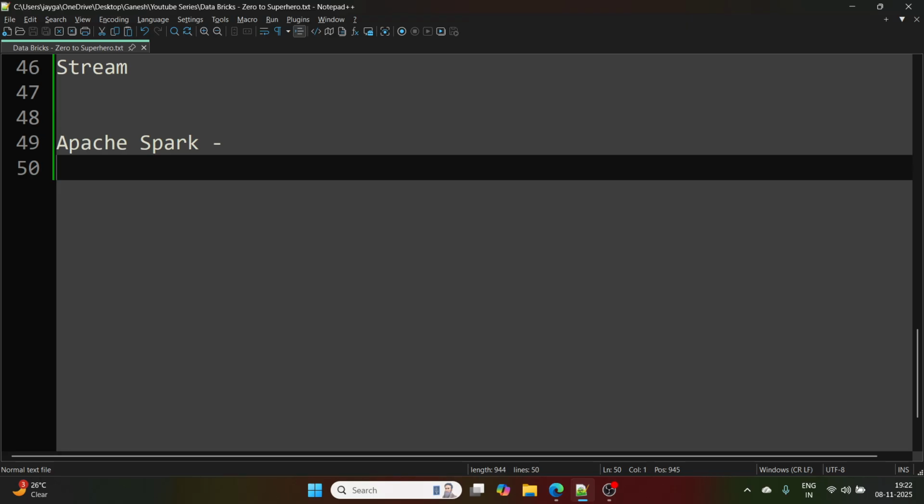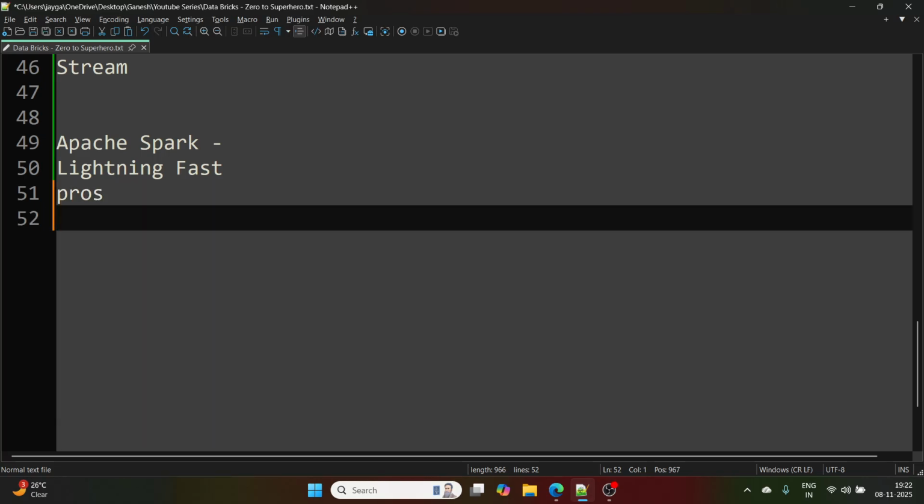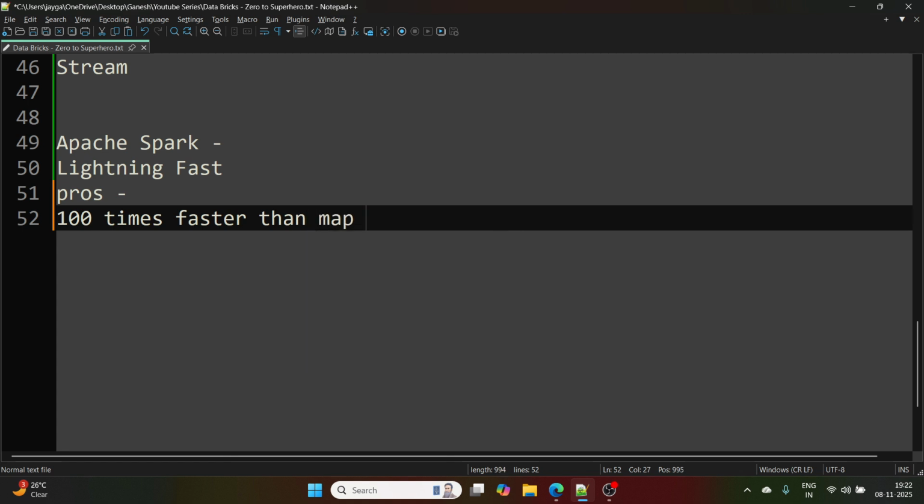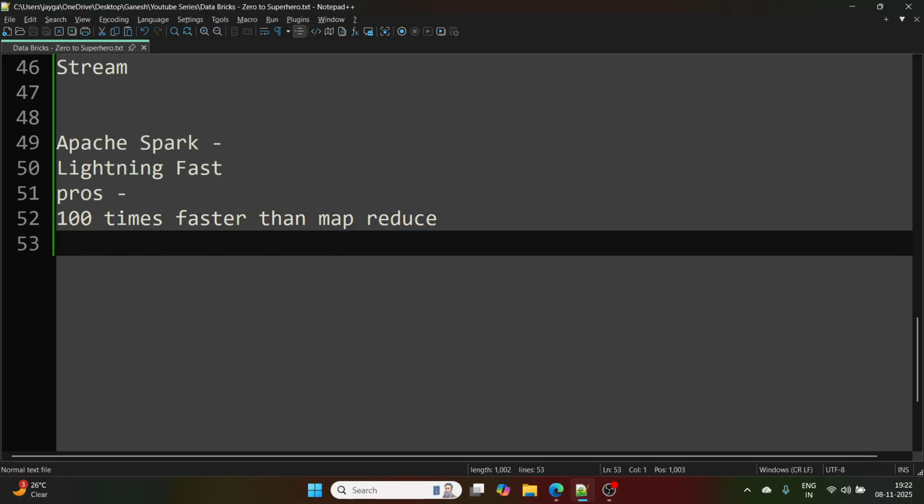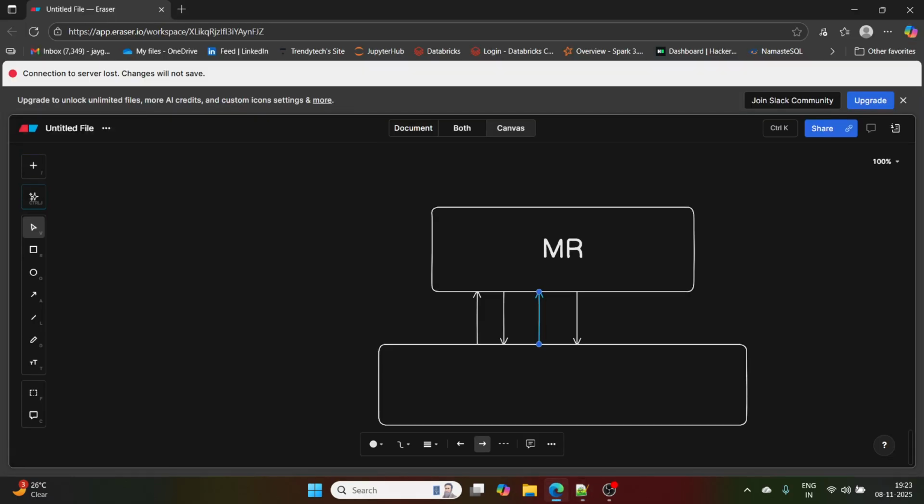Now Spark, they call it lightning fast. It is said to be 100 times faster than MapReduce, so it is time efficient and cost efficient. Next, a very important thing: Spark does in-memory processing. It is currently also doing in-memory processing. What does in-memory processing mean?